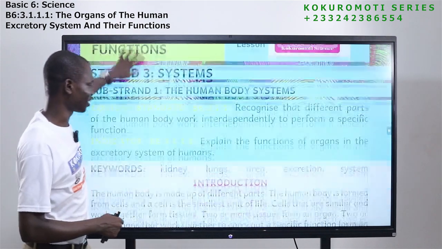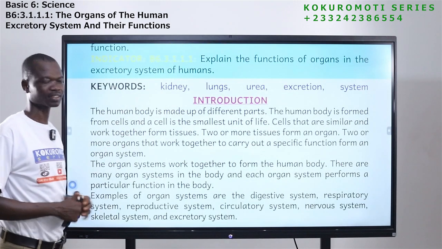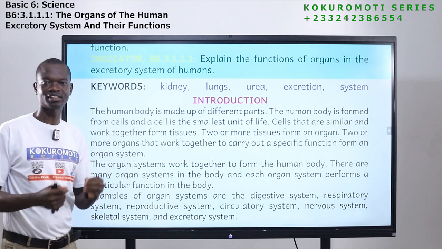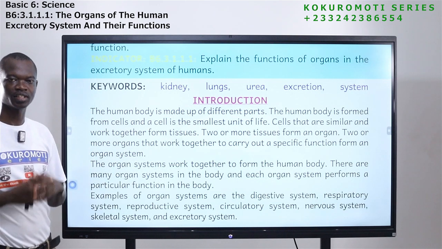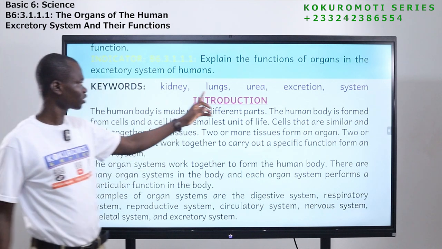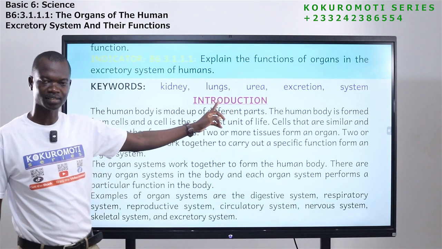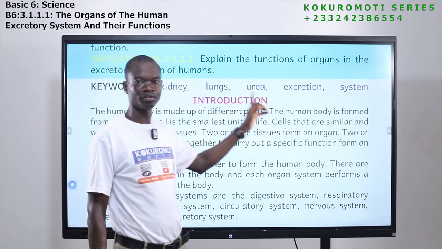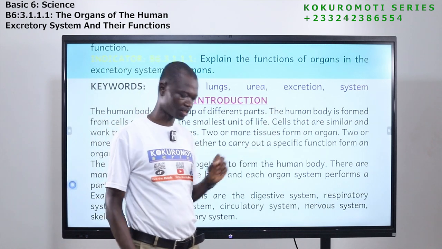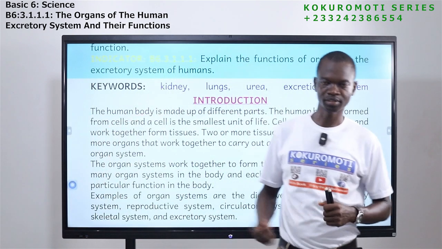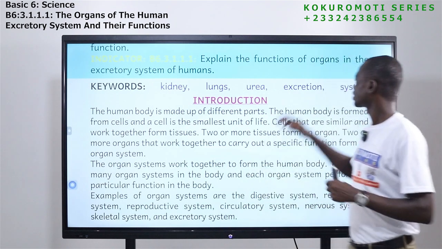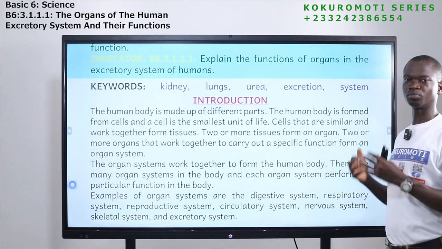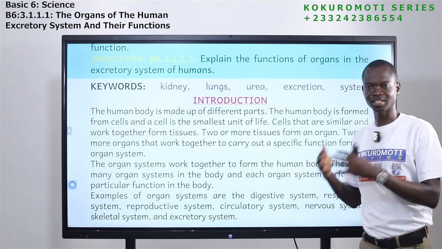Okay, now the keywords. The first word is kidney. Yes, it's one of the organs. It's one of the excretory organs. The next word is lungs. Lungs too is another excretory organ. We have urea. Yes, urea is found in urine. The next word is excretion. Excretion is the process of removing waste products, waste substances from the body.